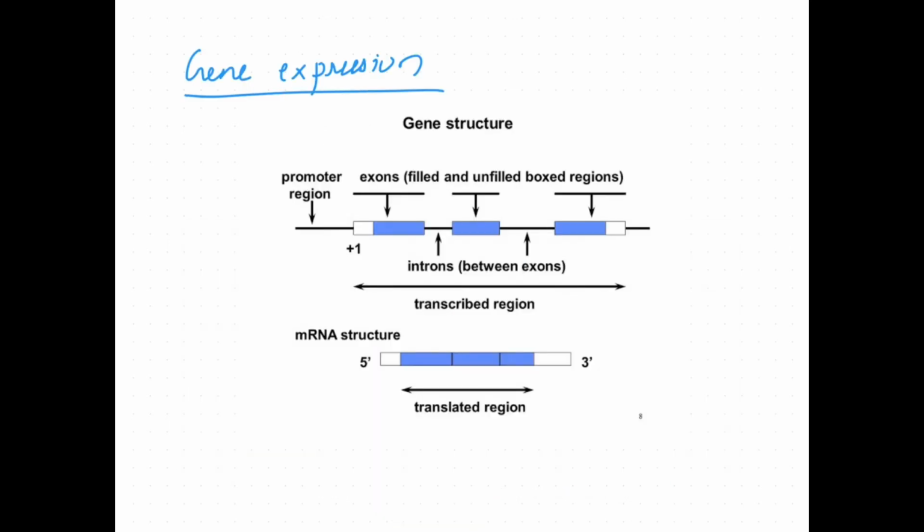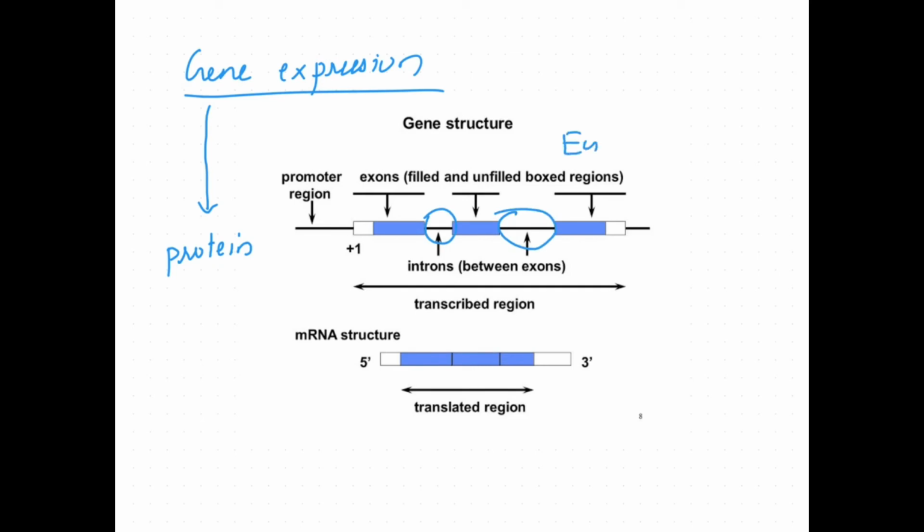Gene expression means that from the gene, that is the set of instructions, they produce a protein in the cell. This gene to protein process is known as gene expression. There are various introns in eukaryotes.